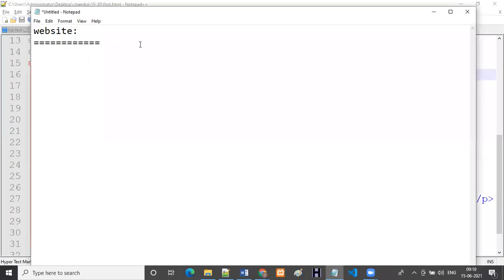So first we have to know what is meant by website. Whenever you are opening any website, for example www.abcd.com, we are opening it in a browser. Whenever we open it in the browser, automatically one website is open, right? What is meant by website? Website is a collection of web pages.